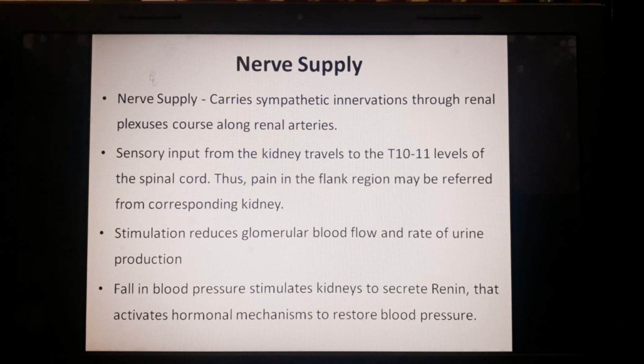So if there is any fall in blood pressure, immediately there is release of renin, we will discuss later.